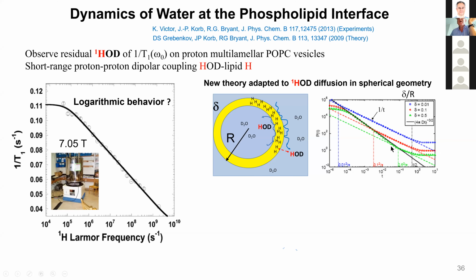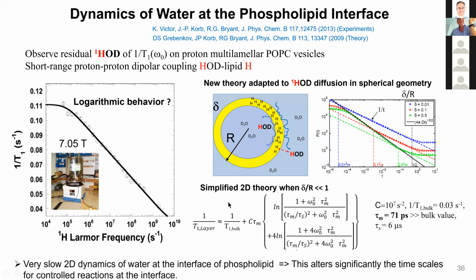So the Fourier transform of 1 over time scale is logarithmic, so we can apply a simplified 2D theory that is the same as before, and find that in this bilayer system, the correlation time for translational diffusion is very long, 70 picoseconds instead of 7 picoseconds. So we have a very slow 2D dynamics of water at the interface of phospholipid. This alters significantly the time scale for the reaction in this system.